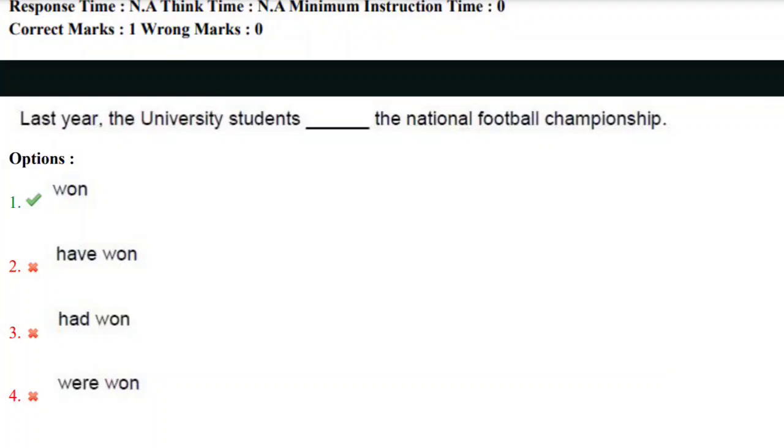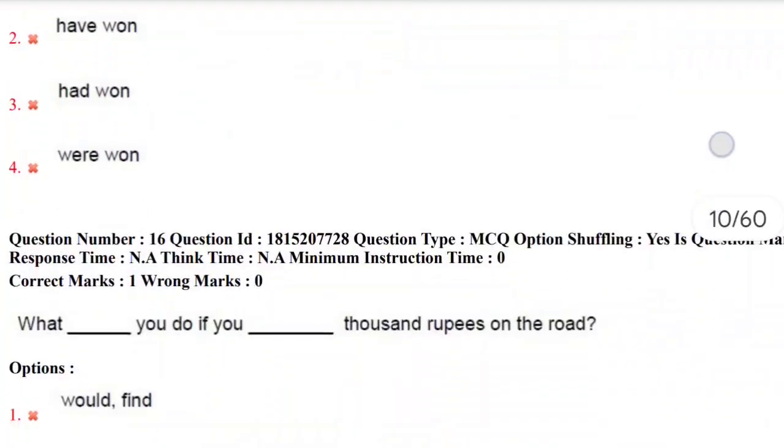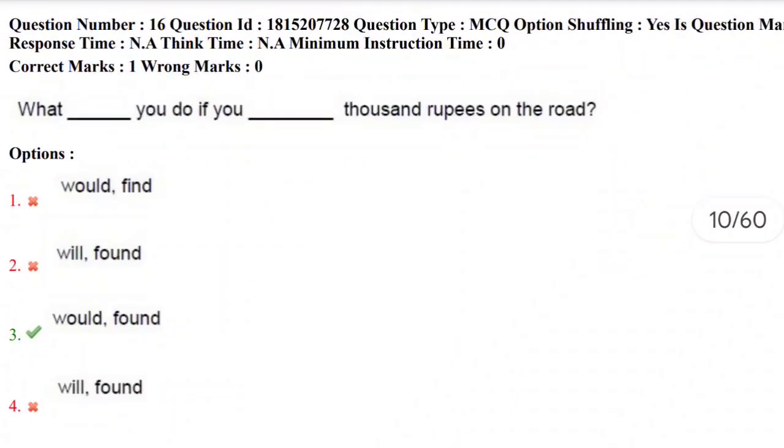So the correct answer here is first option. Let's move towards next question, 16th question. What ___ you do if you ___ 1,000 rupees on the road? Yes, this is a hypothetical question. What would you do if you found 1,000 rupees on the road?